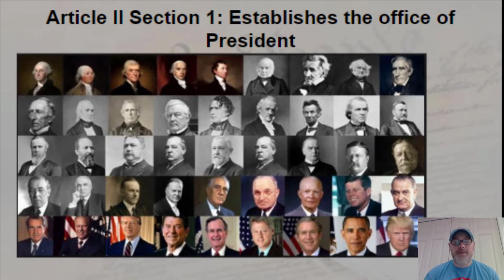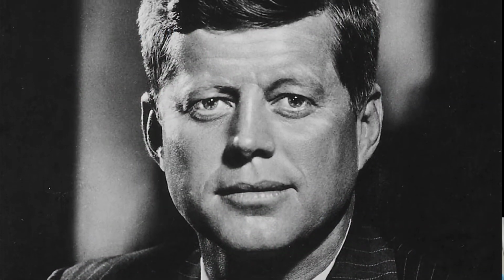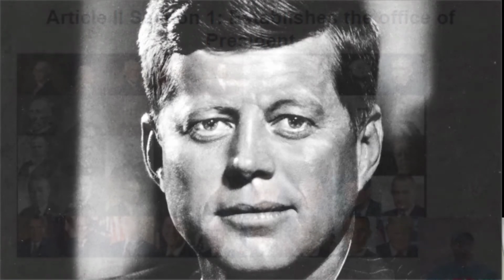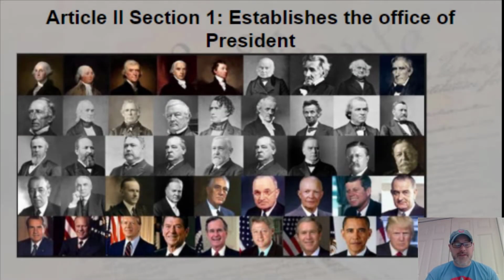The minimum age to be the president of the United States, you've got to be 35 years old. Our youngest president ever was John F. Kennedy. He was 41 when he became president. And then also you have to be a natural-born citizen. You have to be born in the United States in order to become president of the United States.